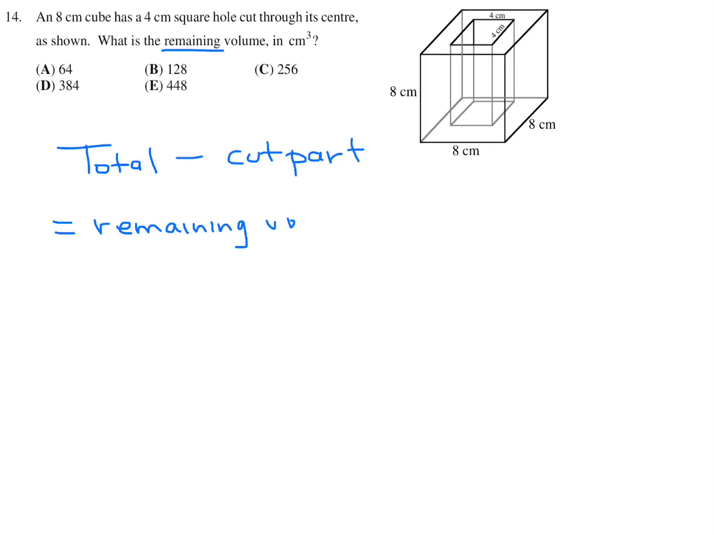All right, so the total part, I'll do it over here, it's a cube, right? So the volume of a cube is just x cubed, where x is the side, and x in this case is 8. So we got 8 to the power of 3, which is 512. Yeah, 8 times 8 times 8, basically.